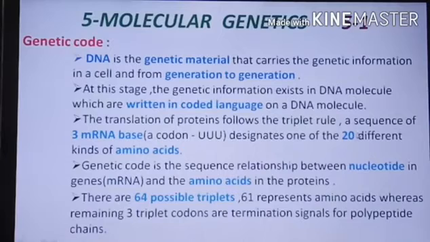It designates the 20 different kinds of amino acids. Each codon codes for one amino acid, and like that they designate the 20 different amino acids.